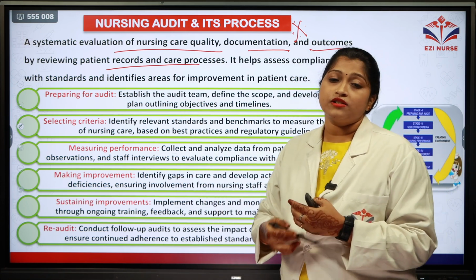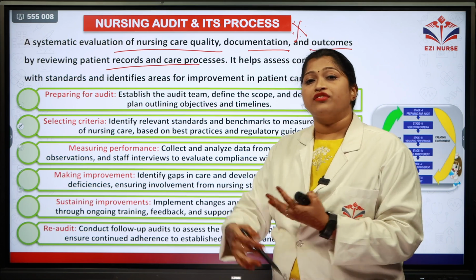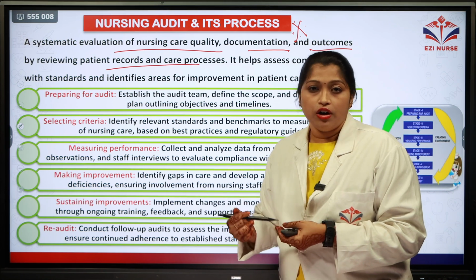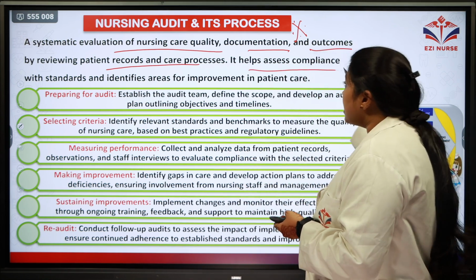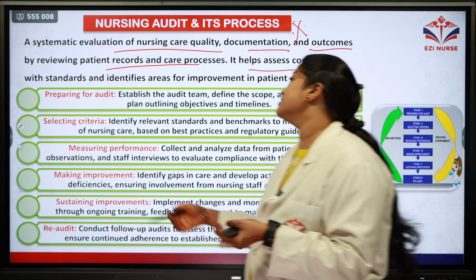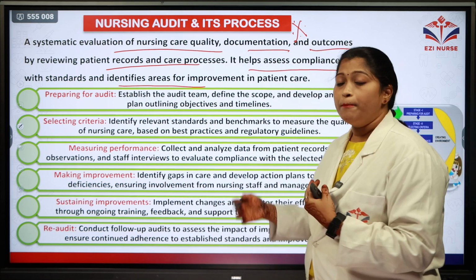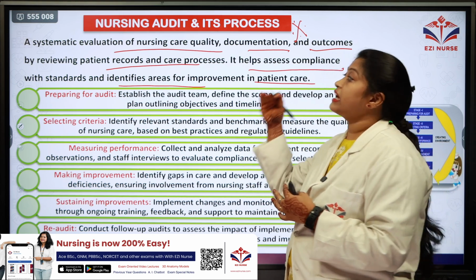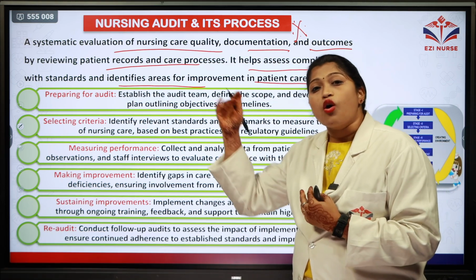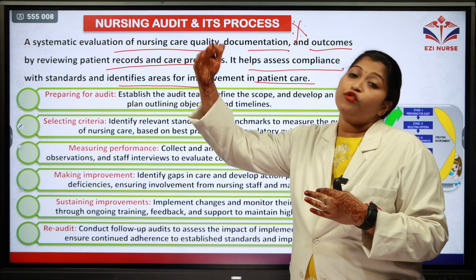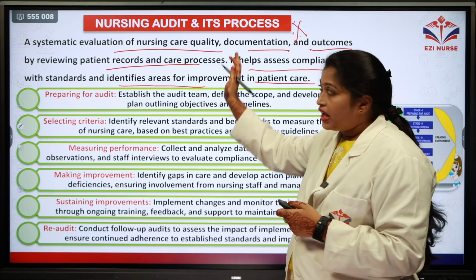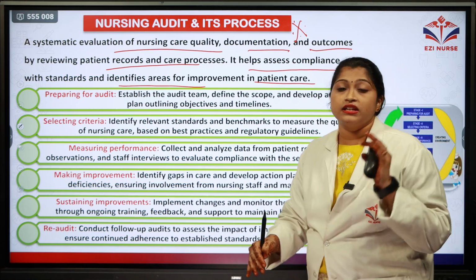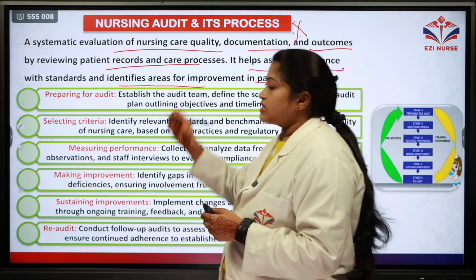By reviewing the patient records and reports, they get to know whether the patient outcome we had planned is fulfilled or not. It helps in assessing compliance with standards and identifying areas of improvement in patient care. If this quality of care is not given, patient improvement is not seen. So that is how they are evaluating. Let's see the different processes involved in this nursing audit.